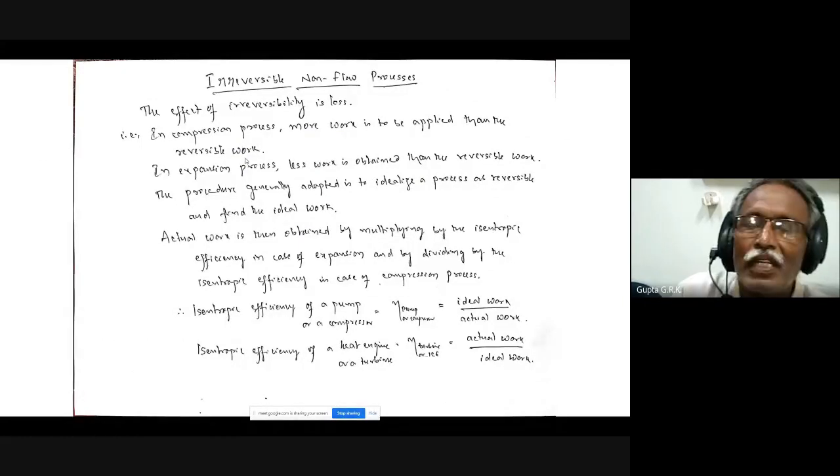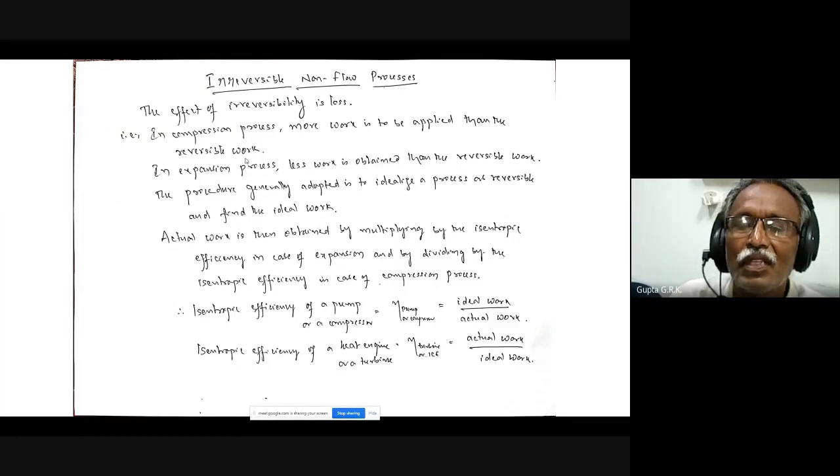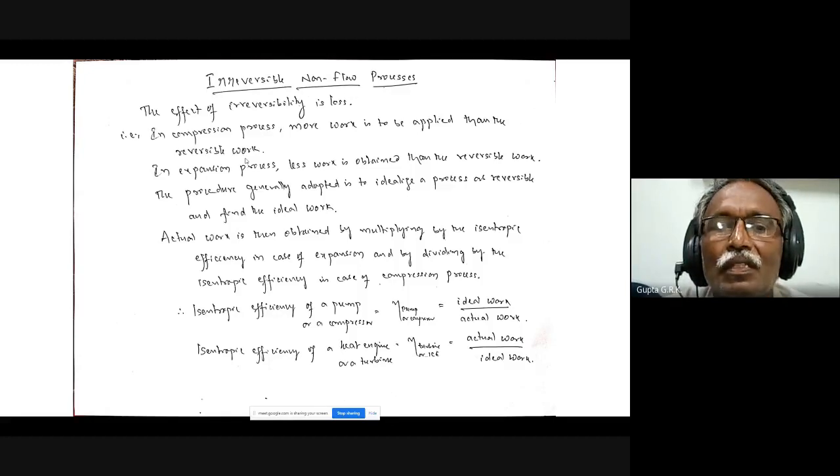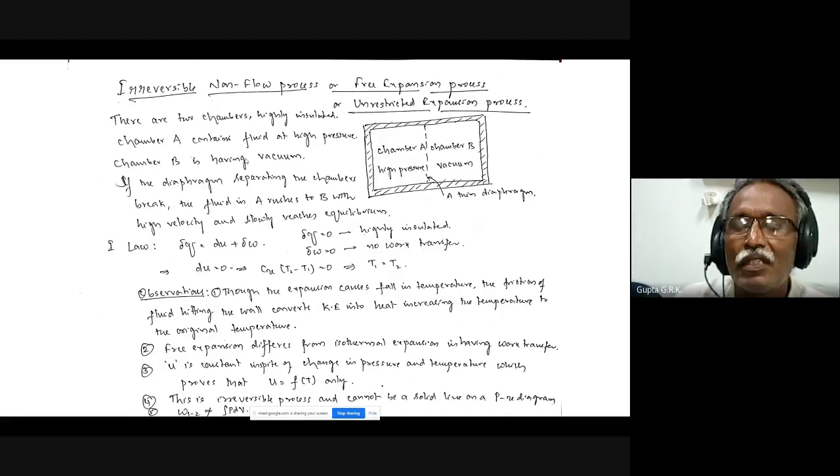And there are all our flow processes we have discussed about. There is the irreversible non-flow process. I think this we can do later. Okay, irreversible non-flow process: one of the examples we have seen is unrestricted expansion, or free expansion. Okay, what do we mean by this?